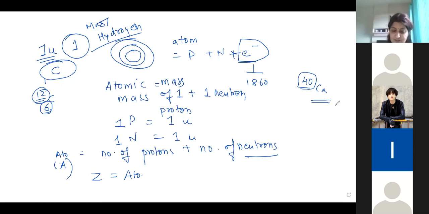So what is the definition? Atomic masses are always expressed in amu. One amu is defined as the mass exactly equal to 1/12 of the mass of one carbon-12 atom. So if I divide carbon-12 by 12, that gives 1 unit, which is 1 amu.